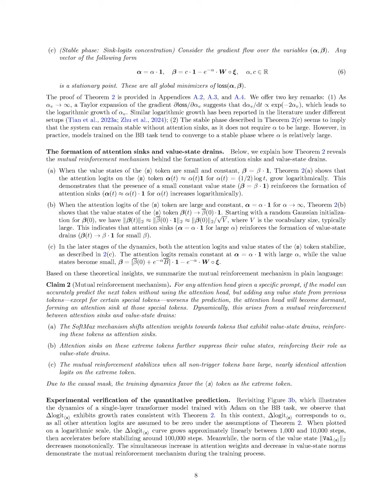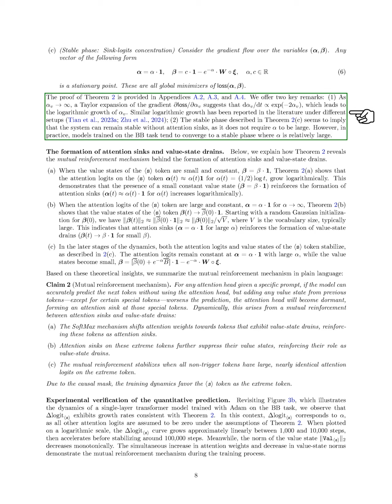Section Summary. In this section, we analyze the training dynamics of a simplified transformer architecture on the BB task, focusing on the behavior of attention logits and value states during the learning process. We demonstrate that under certain conditions, this architecture can generate the ground truth transitions of the BB model, revealing insights into the logarithmic growth of attention logits and the stability of value states.